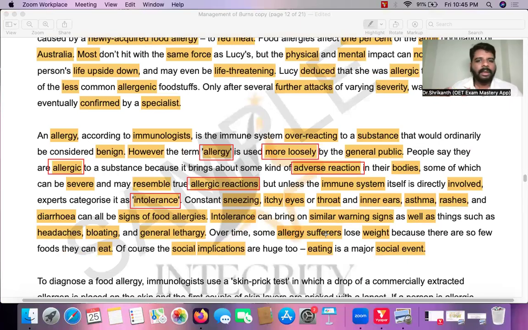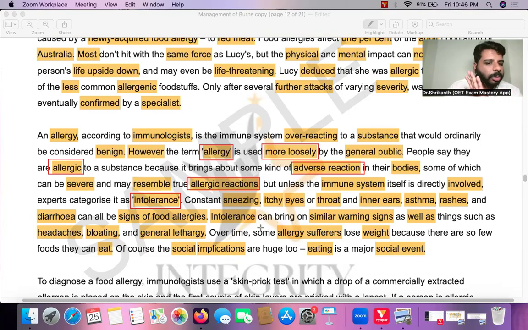The point is people are not appreciating the difference between food intolerance and food allergy. That distinction, that difference, is not appreciated. Even if it's a food intolerance, everyone is saying, oh, I am allergic, I am allergic. So the D answer option is very strongly mentioned over here.